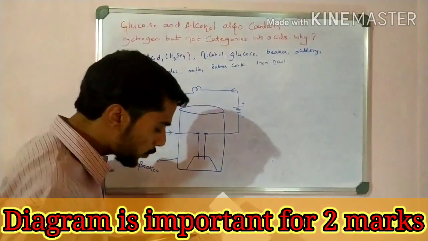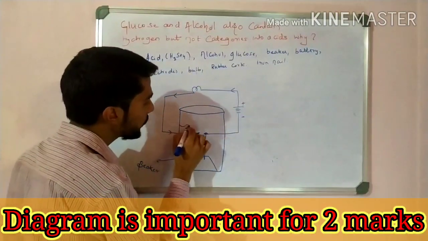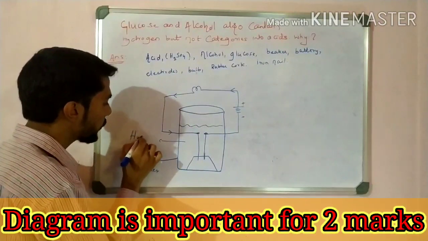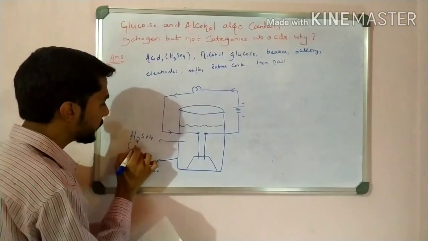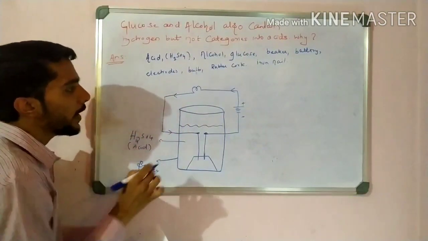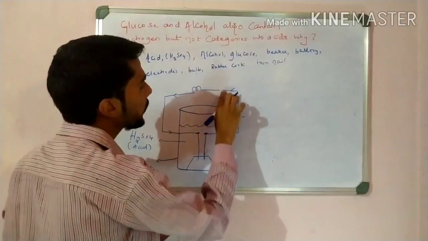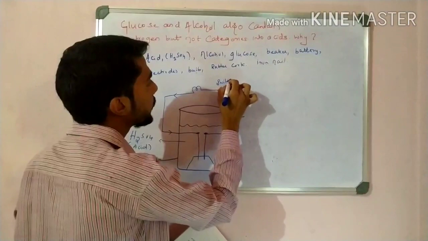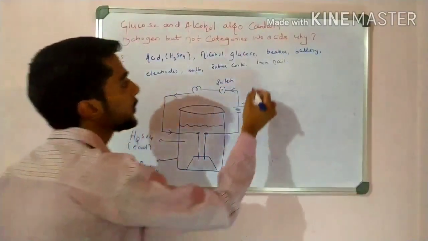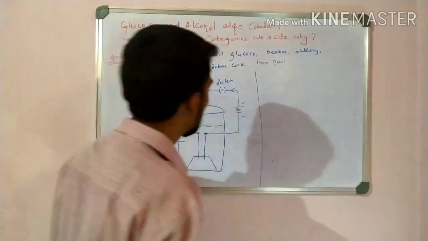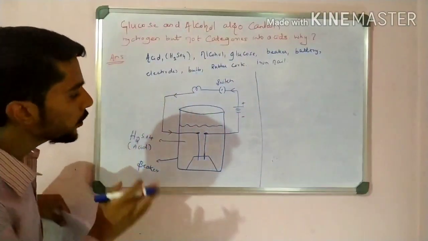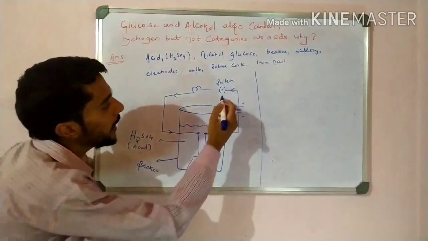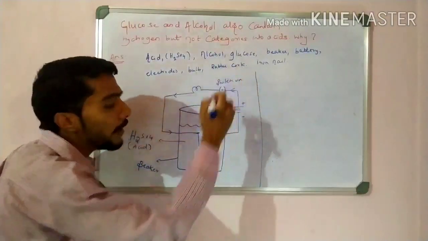So that is one. In this beaker I fill a solution. What is that solution? I take sulfuric acid, H2SO4. I take acid. I take here one switch, for safety purposes. Then take another set in which I fill a different solution. Okay, this is enough.